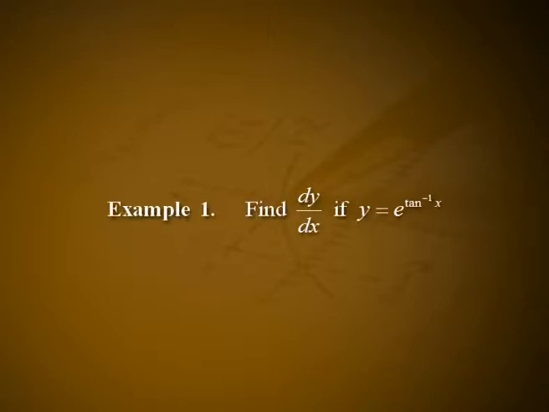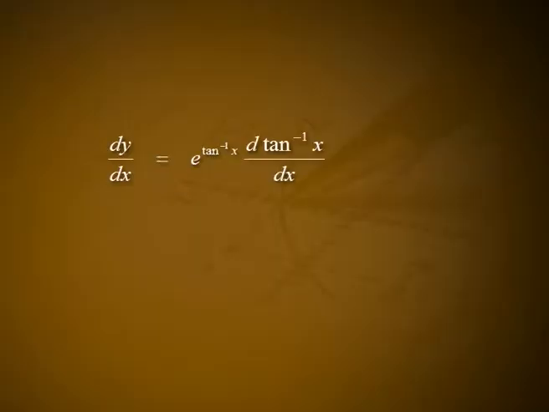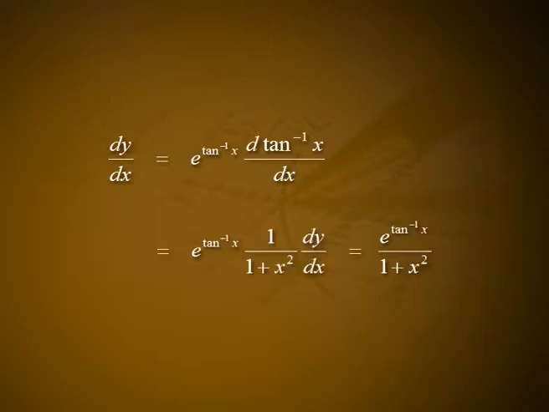Example 1. Find dy by dx if y is equal to e raised to tan inverse x. Solution. dy by dx is equal to e raised to tan inverse of x into d by dx of tan inverse of x. That is equal to e raised to tan inverse of x into 1 by (1 plus x squared), which is equal to e raised to tan inverse of x divided by (1 plus x squared).